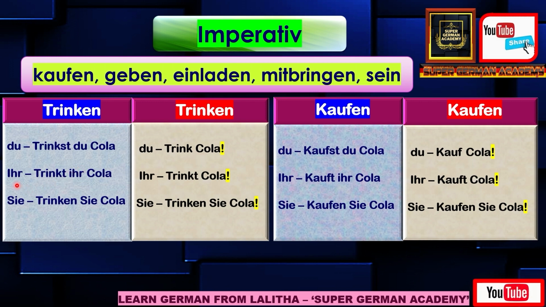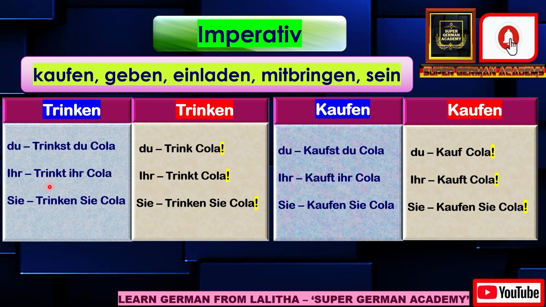For you all, that is ihr: Trinkt ihr Cola, because the conjugation for ihr is trinkt. This is the general format where the subject will be involved in the sentence. But when it comes to the imperative sentence for du and ihr, the subject will not be there. The spelling will be changed, and definitely an exclamation mark will be there at the end.